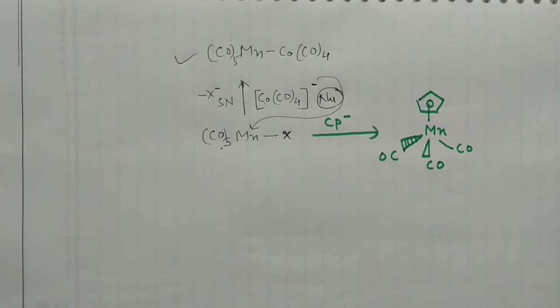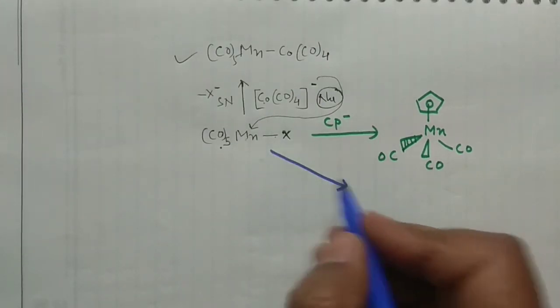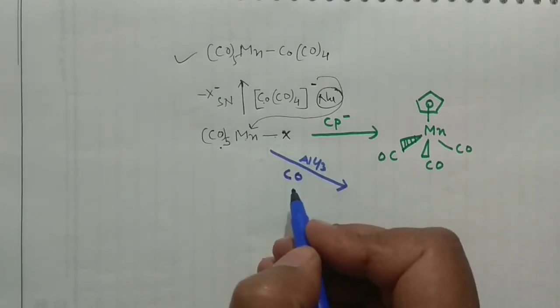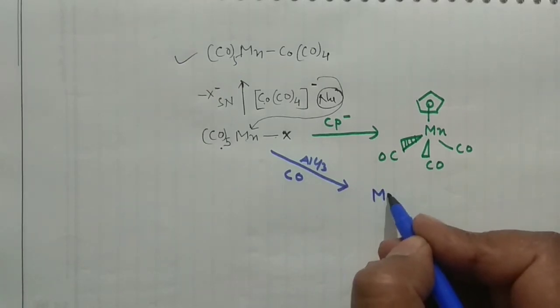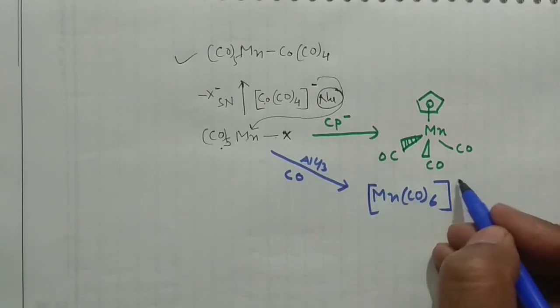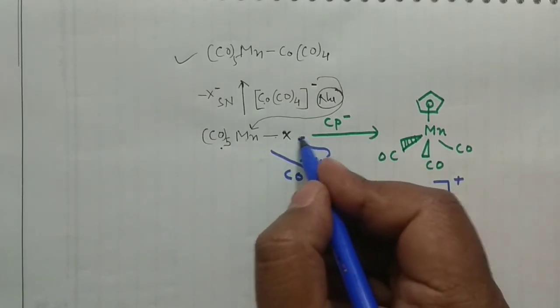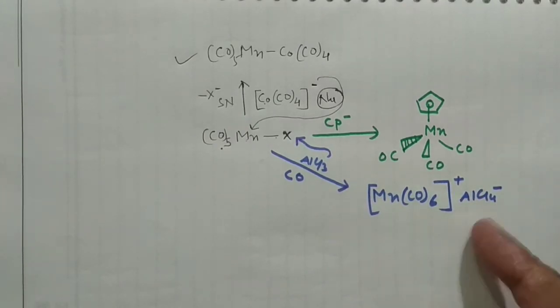Then you can take another example. Say I'm reacting this particular complex with aluminum chloride. This is a Lewis acid. And I'm providing a carbonyl atmosphere to it. What will happen? It will result in a different kind of complex, Mn(CO)6 plus. Of course your halogen will be removed, and AlCl3 will remove this halogen from here, and you will have AlCl4 negative. So this is another compound which you can form here.